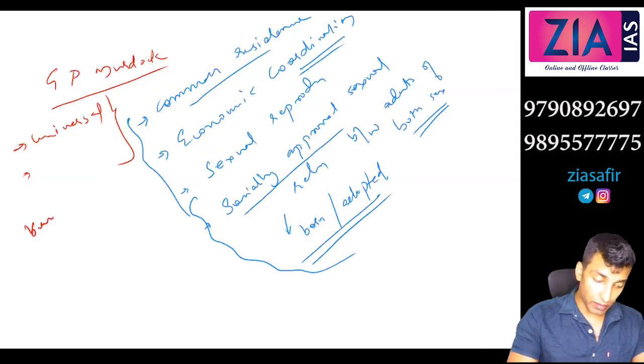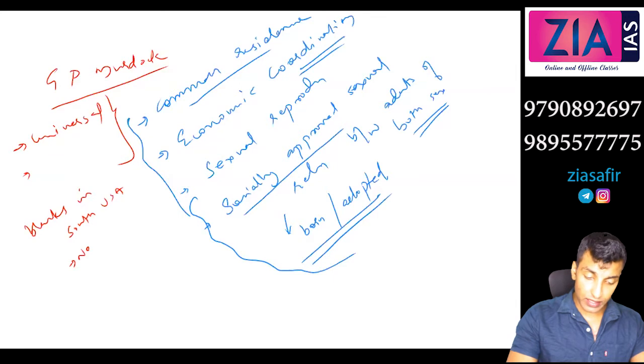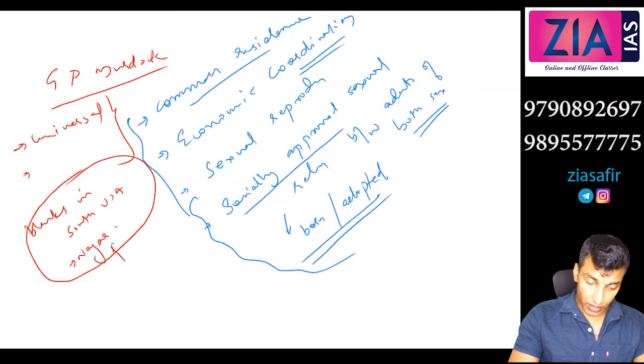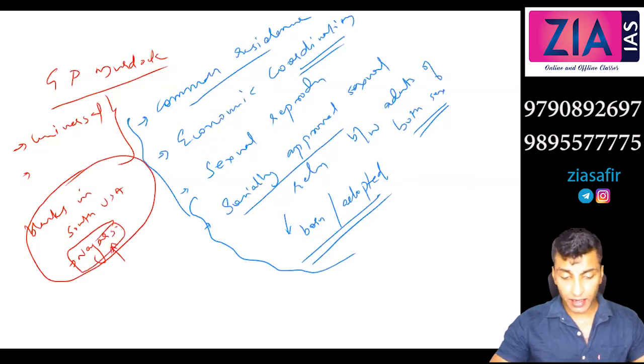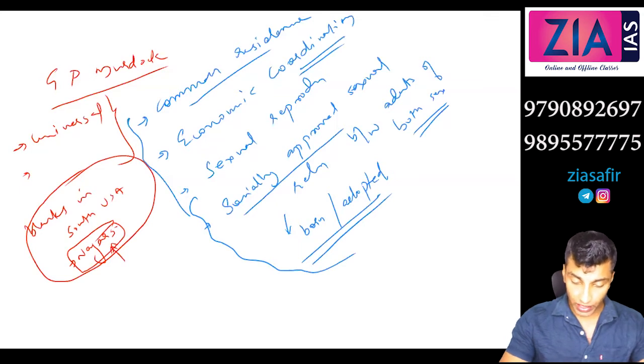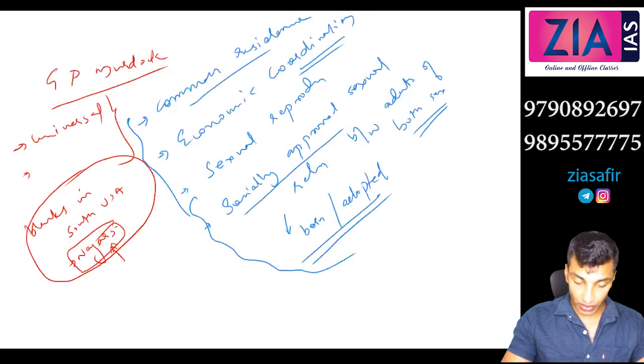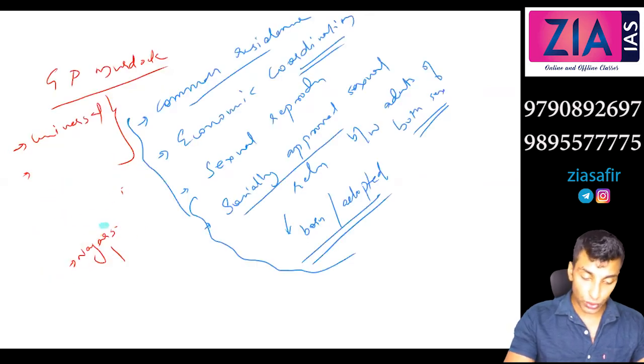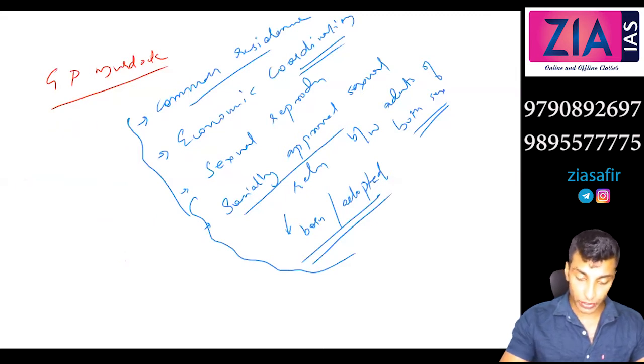like blacks in South USA, and Nayars. We will discuss the blacks in South USA, Nayars, etc. Nayars of Malabar, in Kerala, showed a different pattern. That we will discuss later. But now this part is more important. You don't need to focus on the exceptions here. There may be some exceptions in terms of Nayars, but these are rare. These are the common elements that you can see in any family, in any part of the world.